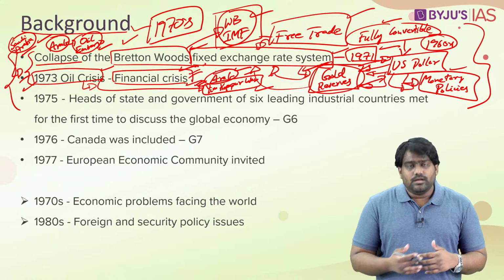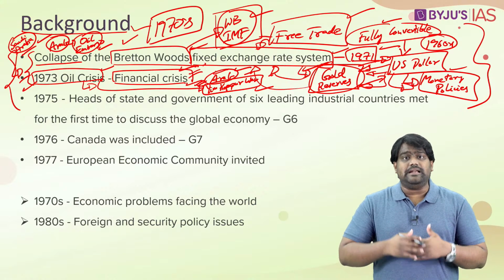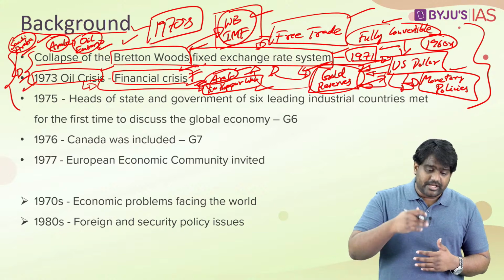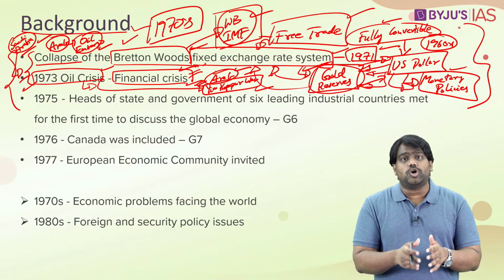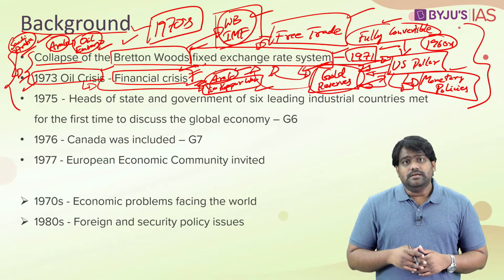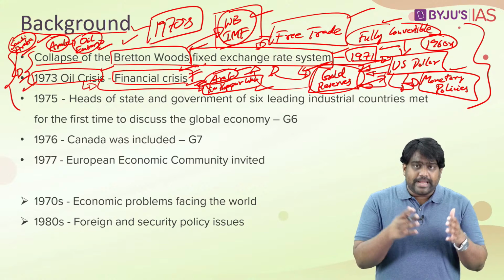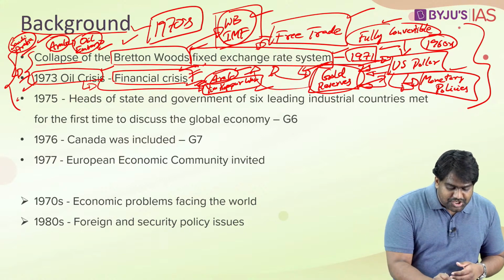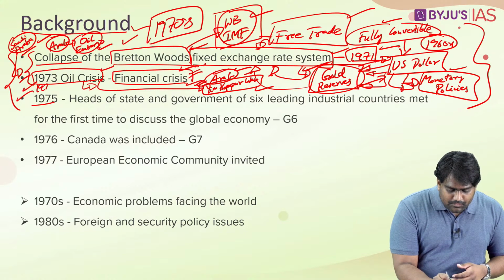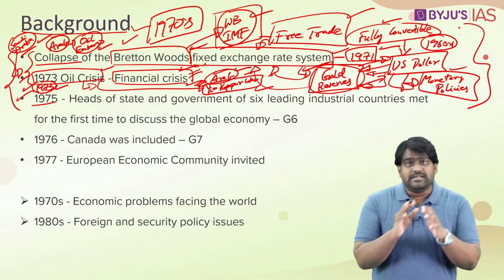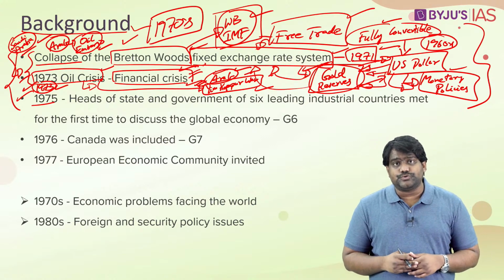This created a need for these countries to come together and create a common platform where they could deal with such economic shocks and economic challenges. First, it was the finance ministers of France and the US who met and who envisioned such a platform where the developed countries could get together and discuss the economic issues.